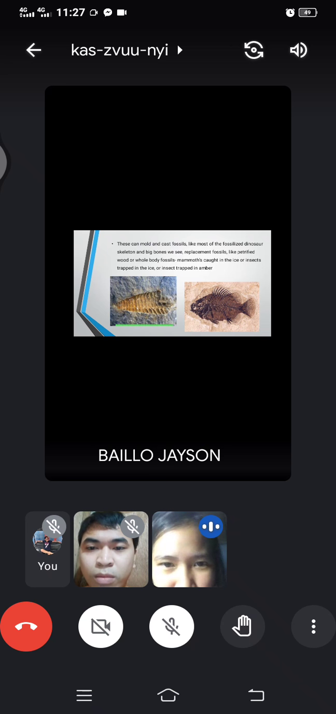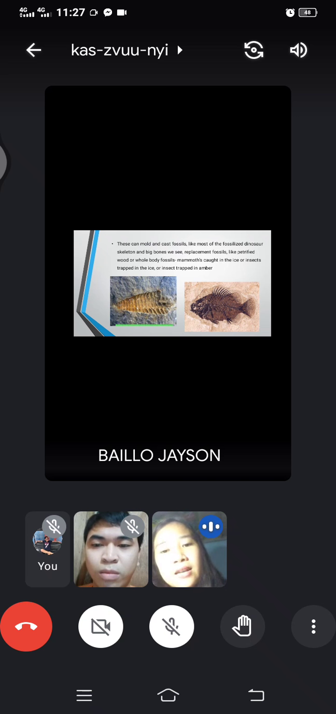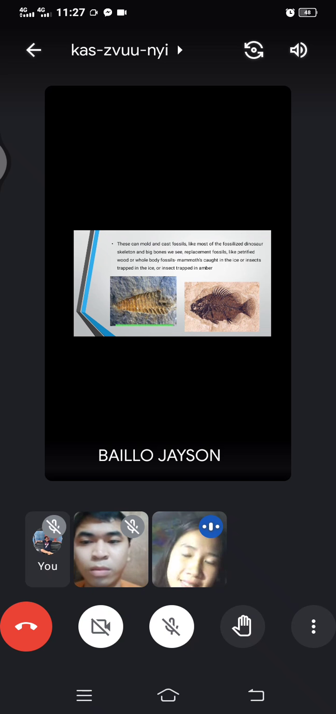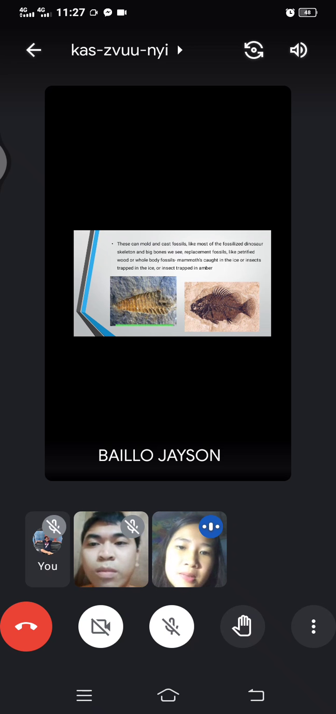So these can be mold and cast fossils. Like most of the fossilized dinosaur skeleton and big bones, we see replacement fossils like petrified wood or whole body fossils, mammoths caught in the ice or insects trapped in amber. So from the word itself, mold is naka-imprint na mga animals or plants. So it has 2 types of mold. So next slide please.